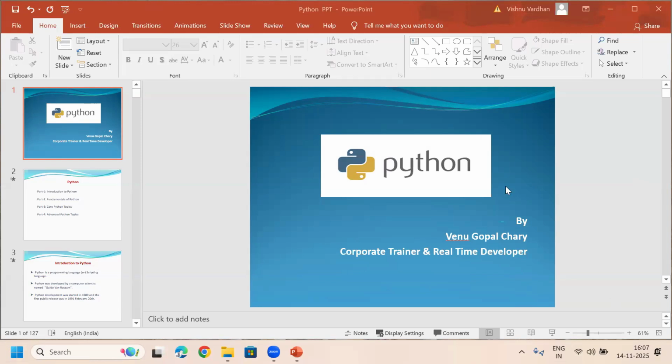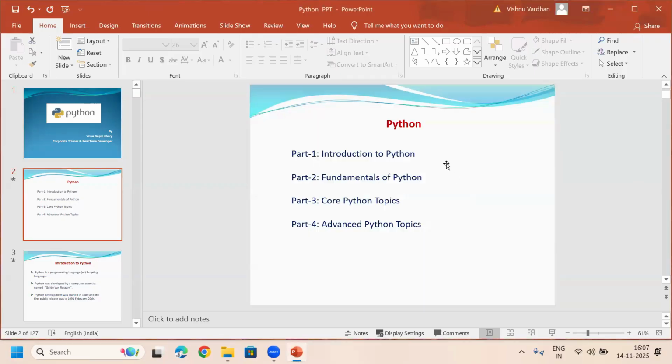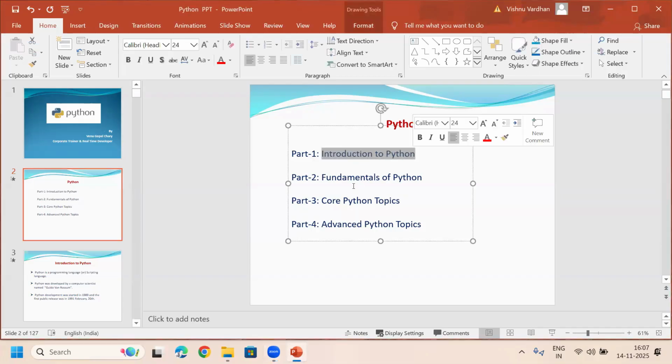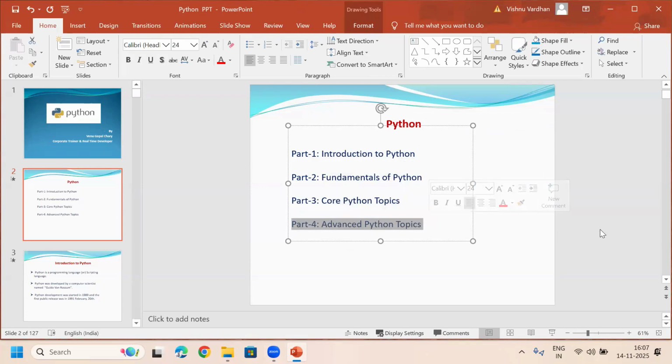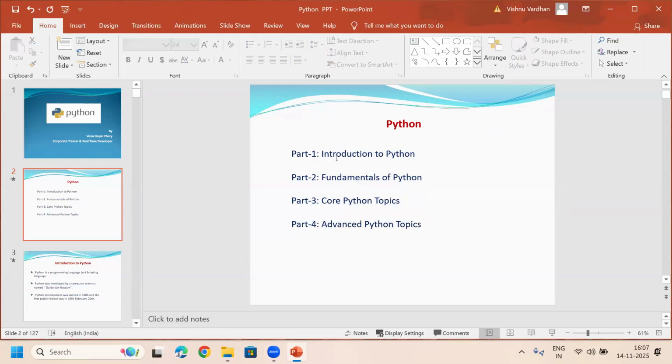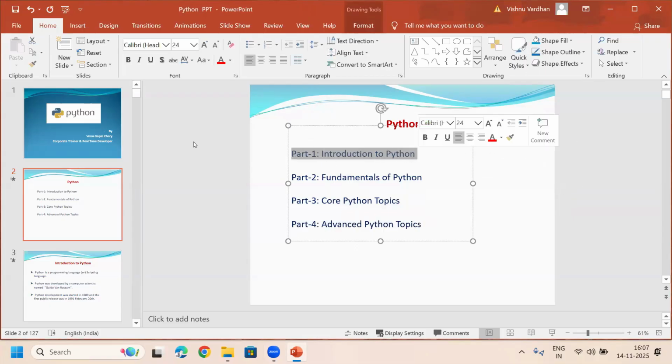In the last session about Python, we discussed just the introduction part. I gave the introduction to Python. So total Python I classify into how many parts here? 4 parts. Let me revise for 2 minutes. Part 1 is introduction to Python. Part 2 is the fundamentals of Python. Part 3 is core Python topics. And part 4 is advanced Python topics. So we just started part 1, the introduction to Python.